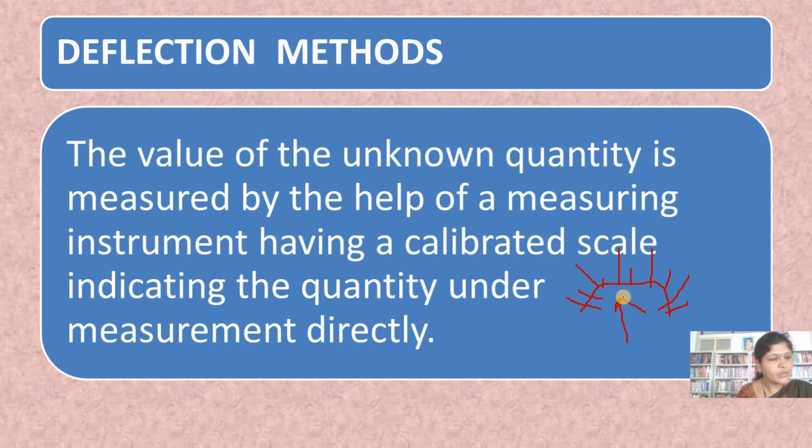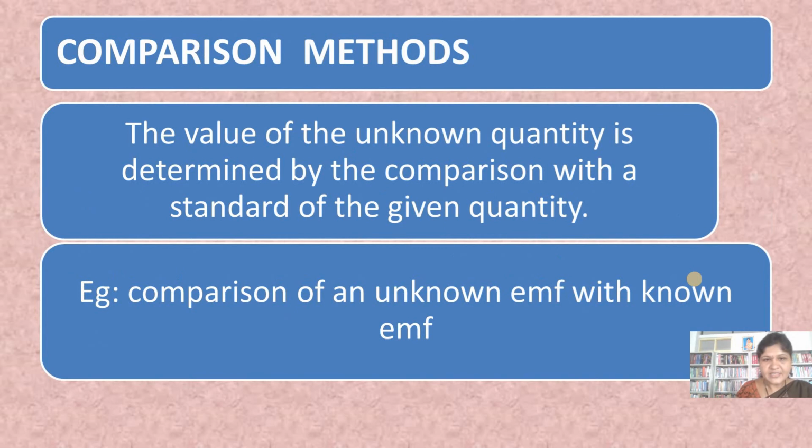With the various divisions, we can directly read the value of the measurement from this scale. Here the pointer is deflected, which is why we call it a deflection method. The other type is the comparison method.